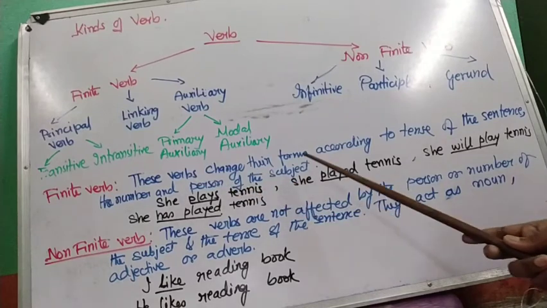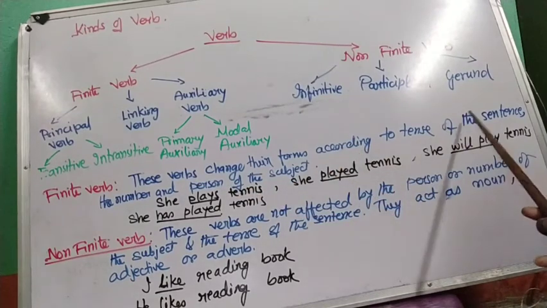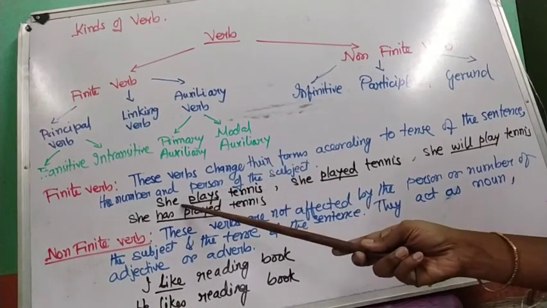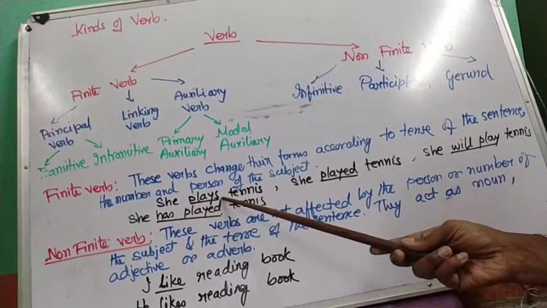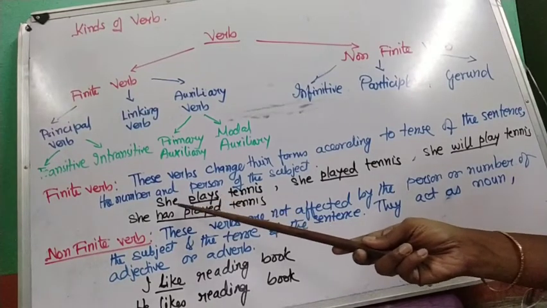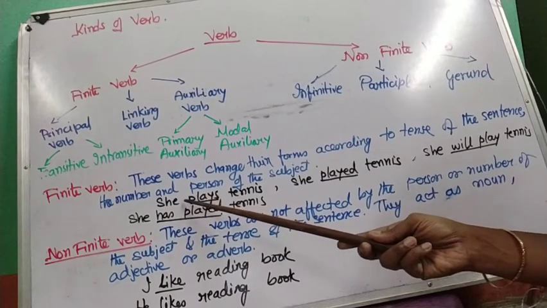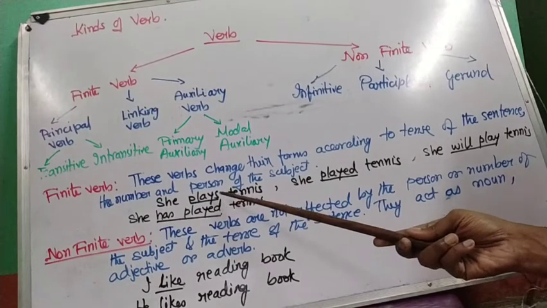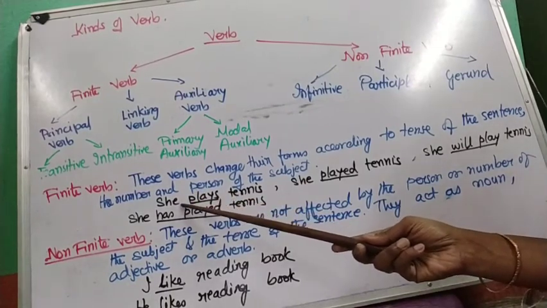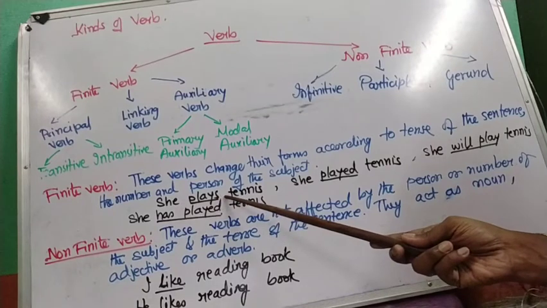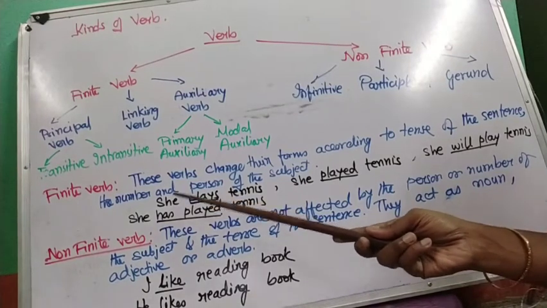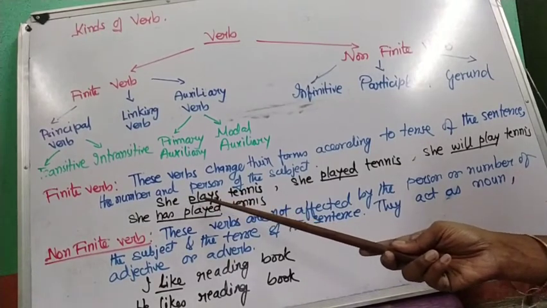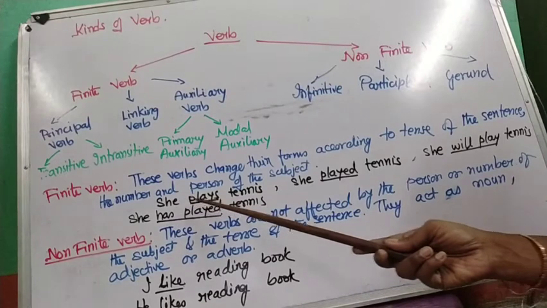These verbs change their forms according to the tense of the sentence and the number and person of the subject. Now see, she is singular, so plays, not play. Had it been they, then what shall we write? They play tennis. So here the verb play is ruled by the subject. If it is a singular subject, then verb plus s; plural subject, verb plus no s; I and you, verb plus no s. I play tennis, you play tennis, she plays tennis, they play tennis.